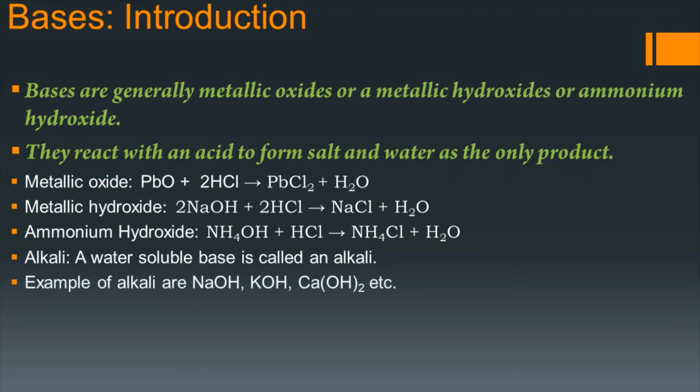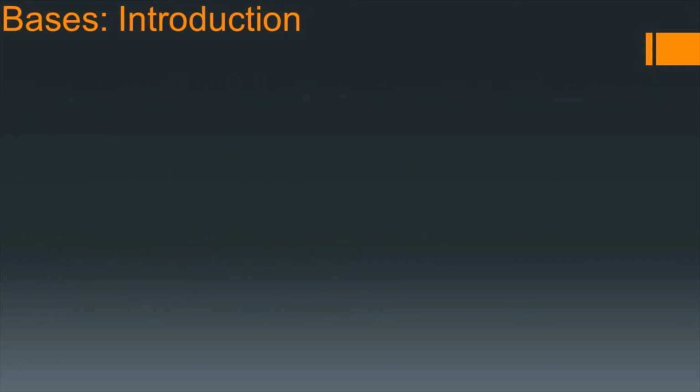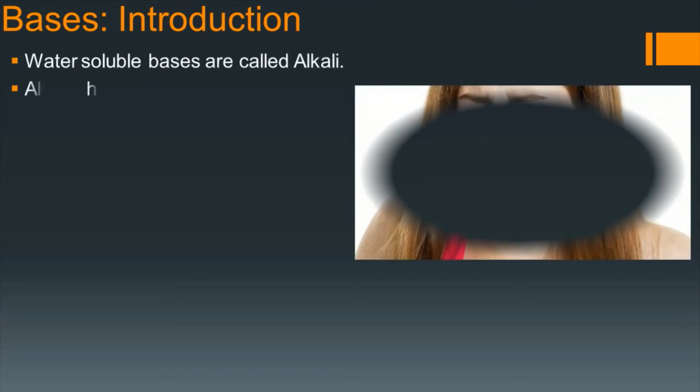From this we can get some examples: sodium hydroxide, potassium hydroxide, calcium hydroxide. All these are alkalis. So all alkalis are bases, but all bases are not alkali because all bases are not soluble in water. Water soluble bases are called alkali. Already we know that one.